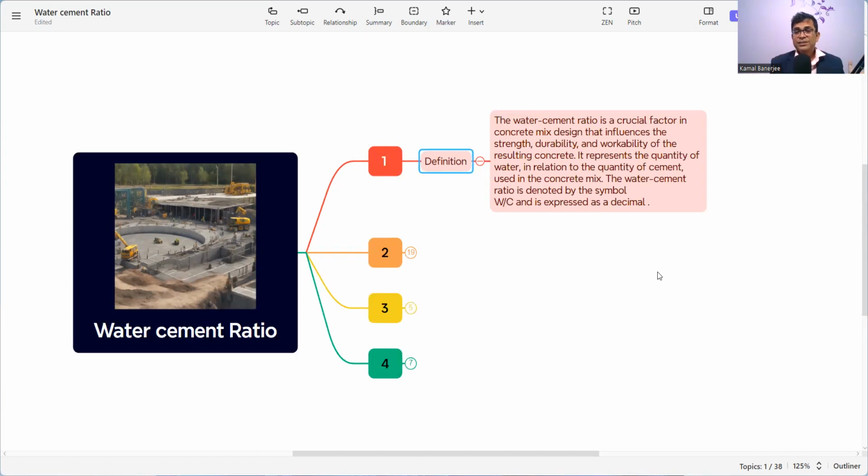Now, as I discussed, the water and cement is very crucial. Why? Cement is reacting with the water. At the time when we are adding water into the mix, it starts the reaction with the cement, and it is called hydration of cement, and the heat of hydration is developing. So this process is developing the strength and it is giving the durability and the structural integrity.